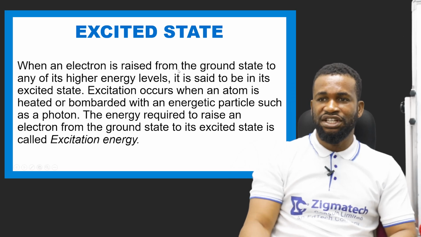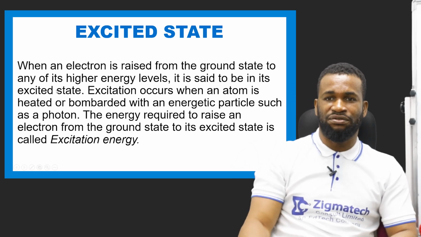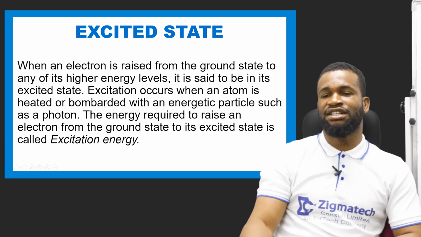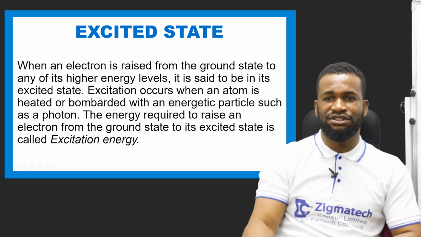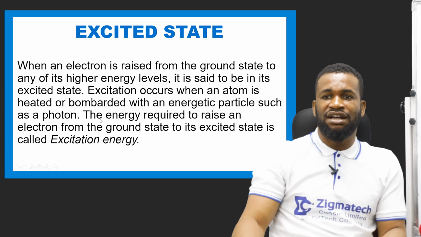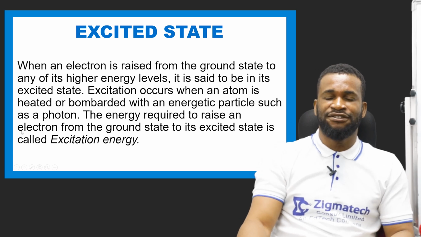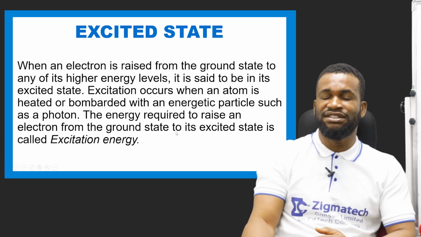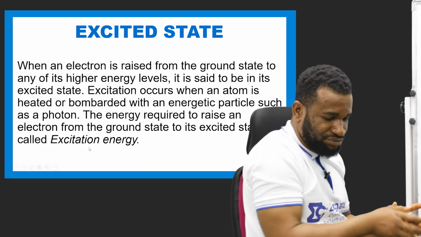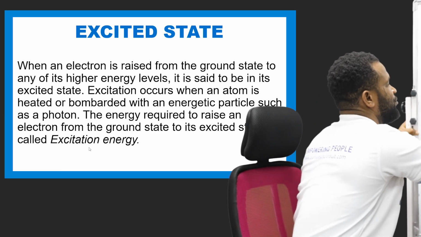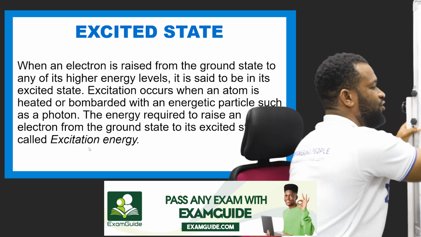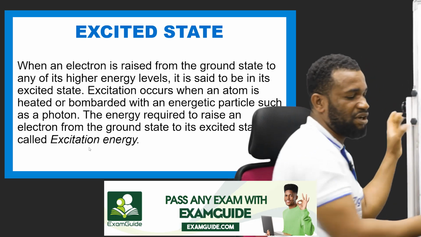When an electron is raised from the ground state to any of the higher energy levels, it is said to be in an excited state. Excitation occurs when an atom is heated or bombarded with an energetic particle such as a photon. Now, the energy required to raise an electron from the ground state to its excited state is called excitation energy. Like I have said before, there is not much to talk about here.